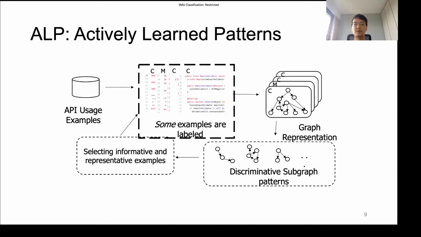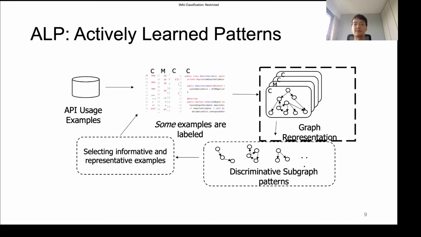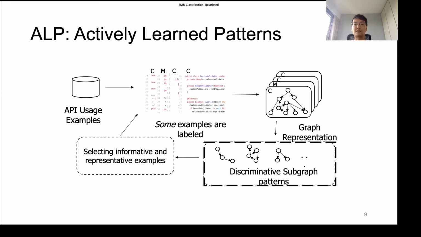To begin, we ask the human labeler to label a small number of examples as misuses or correct usage. Next, we transform them into graphs, but one difference in our work that differs from the prior work is that some graphs will now have a label attached to them that indicates if they are a correct usage or they are misuses. Then, we mine discriminative subgraph patterns.